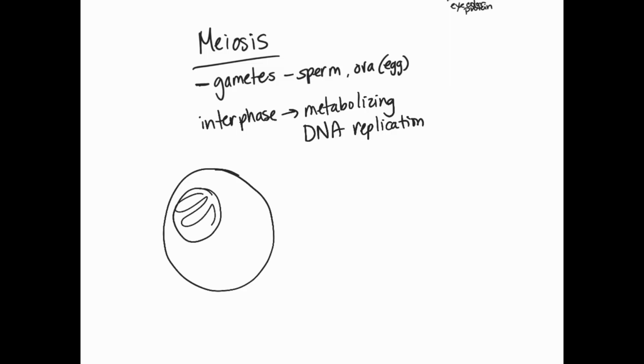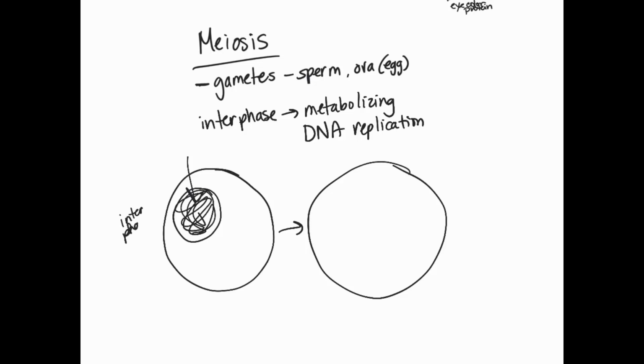The DNA is kind of all hanging out. Then we go through the process. At this point already, this is after interphase, so interphase is over here. Our DNA is still hanging out, but it's duplicated. Then we're going to condense it. So condense our duplicated DNA. Remember, we have our chromosomes with their sister chromatids. And we have our copies there.